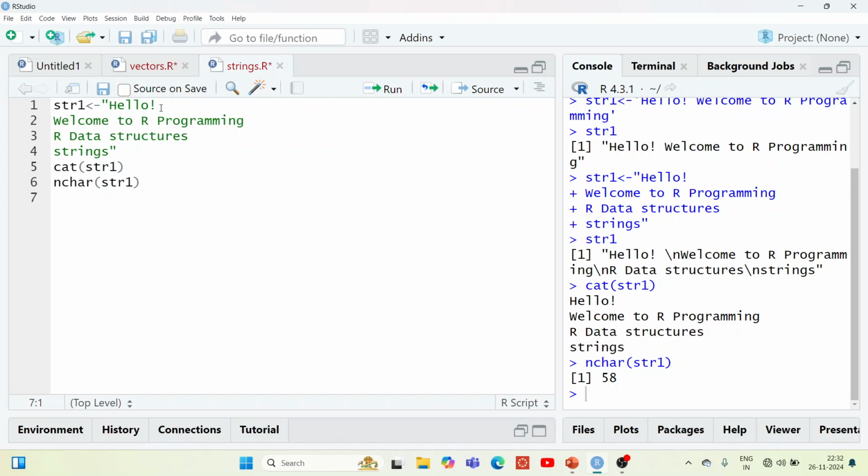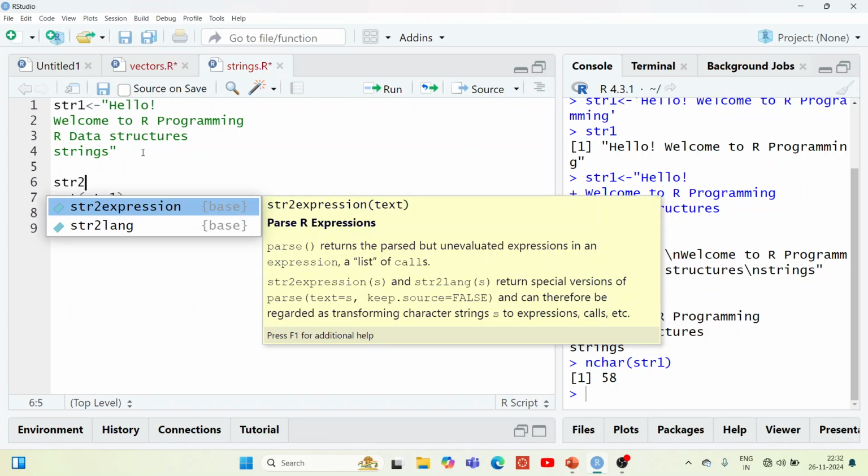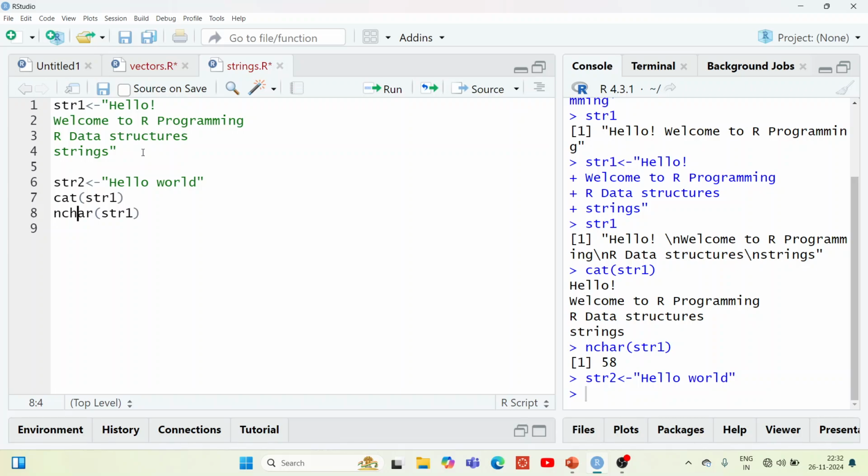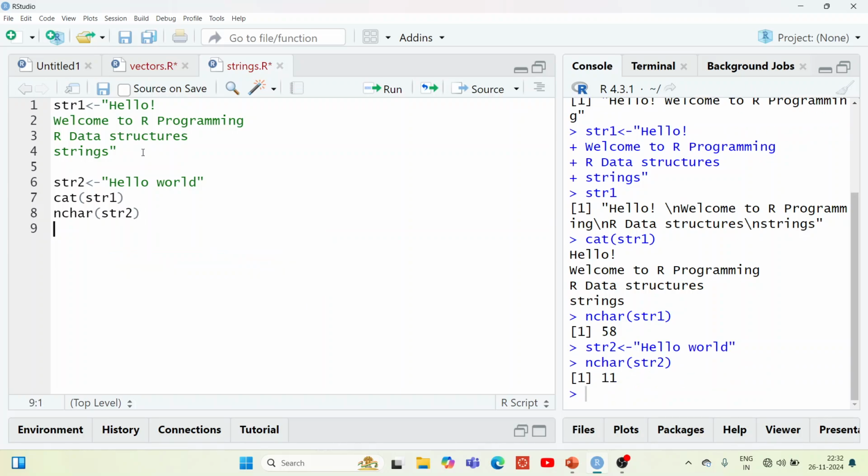For example, let me create a string 2. Suppose here I am giving hello world. Let's execute this and find out the number of characters in string 2. The number of characters available in string 2 is 11. Let's count: 1, 2, 3, 4, 5, and space is also one character, so 5 plus 1 is 6, plus 5 is 11. Total 11 characters are available in string 2.